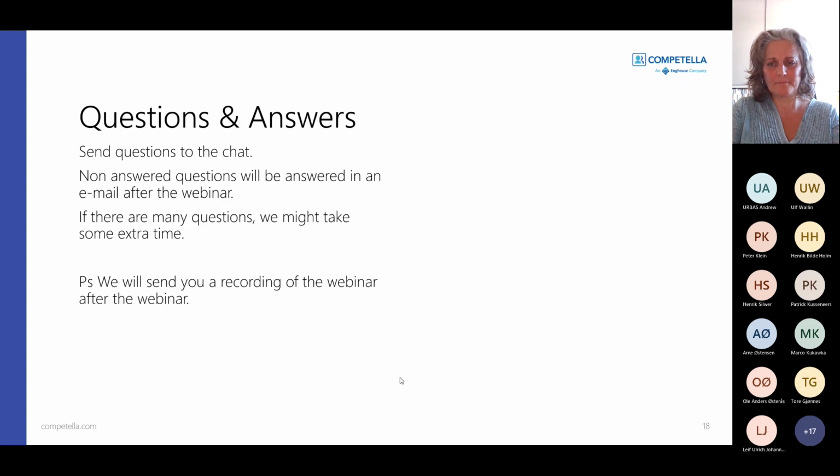Does the agent need to have the Teams phone system license? Does it work without, but with limitations? Yes, it is possible to have an agent running with an E1 or E3 license for Microsoft Teams, and there you will be able to both receive calls as well as place calls, because when an agent is dialing out from the Competella Contact Center Enterprise, then it's actually the calling bot that is handling the call.